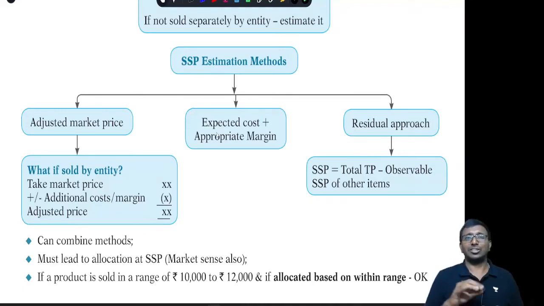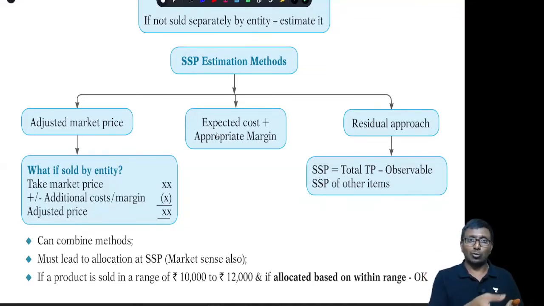The third thing is the residuary approach. It is possible when, suppose in a contract there are 3 performance obligations, 1, 2, 3. For 1 and 2, observable SSP is available. For the third one, you don't have observable SSP. Under that circumstance, we can say the SSP of the third one is equal to the total transaction price minus the SSP of 1 and 2, which you are supposed to take.